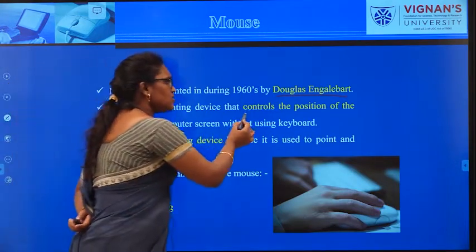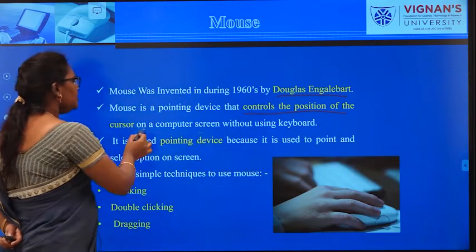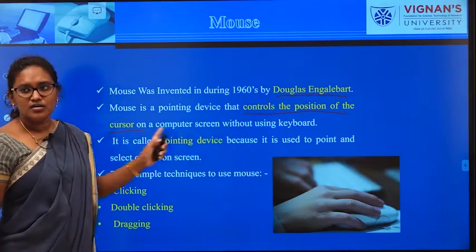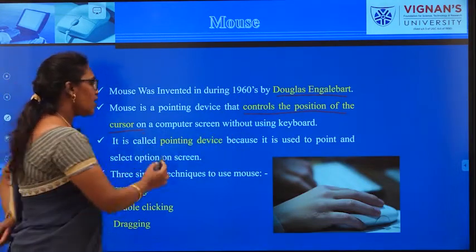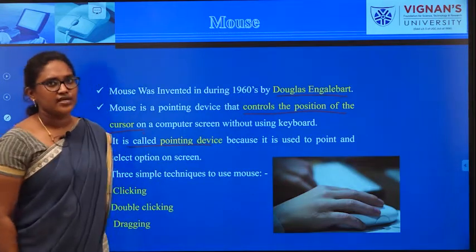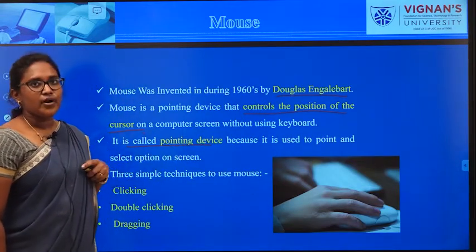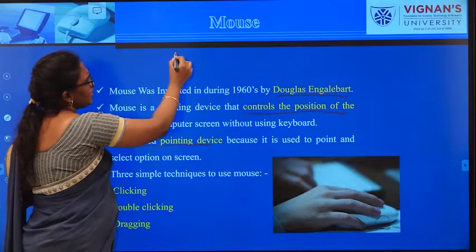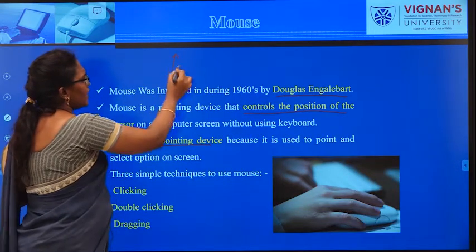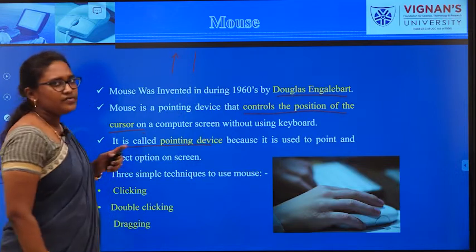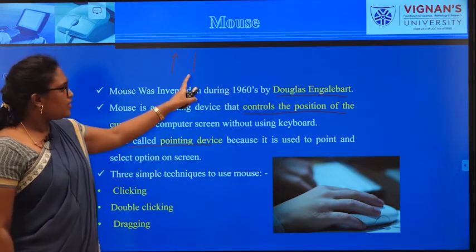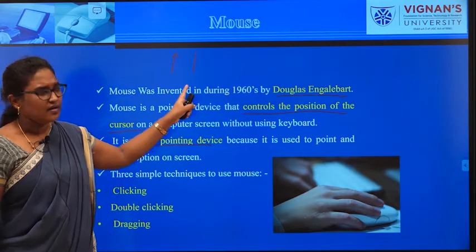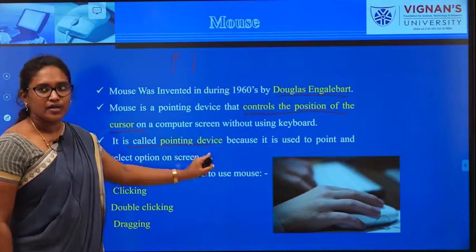It is used for controlling the position of the cursor. It is also called a pointing device. So what is the meaning of pointing device? Here we have already seen that your cursor will be either an arrow or one particular line that will be blinking. In order to move the cursor or the text, we make use of a device called a pointing device or mouse.